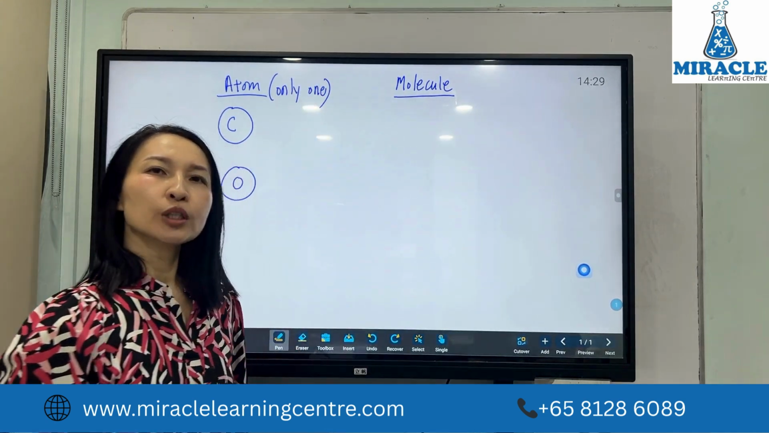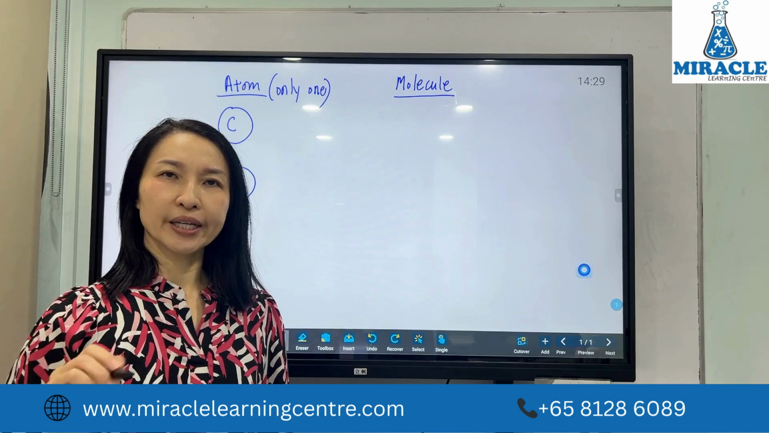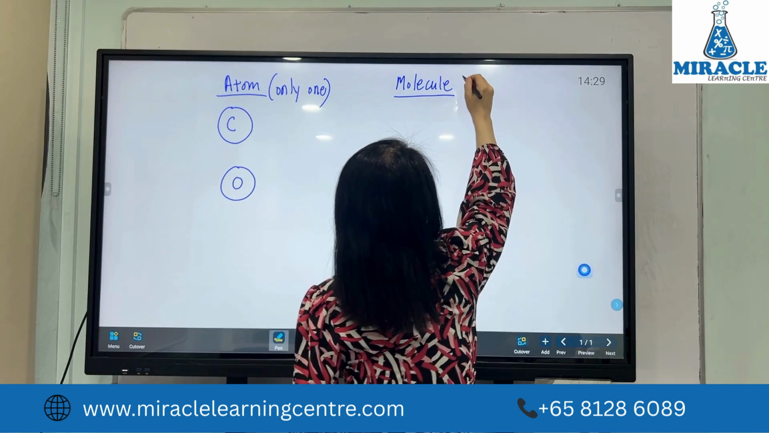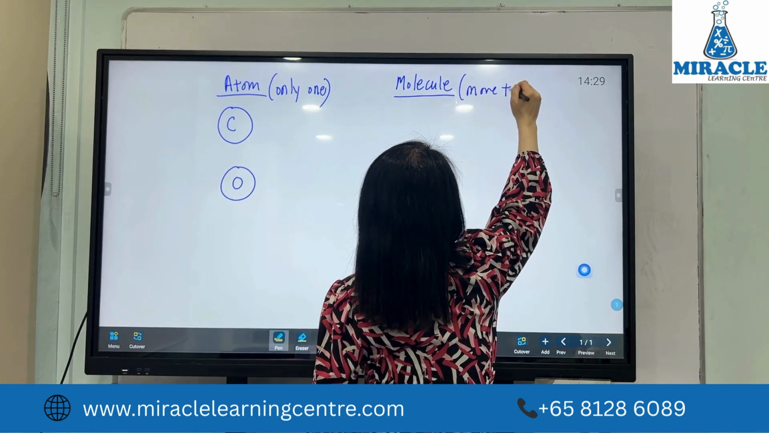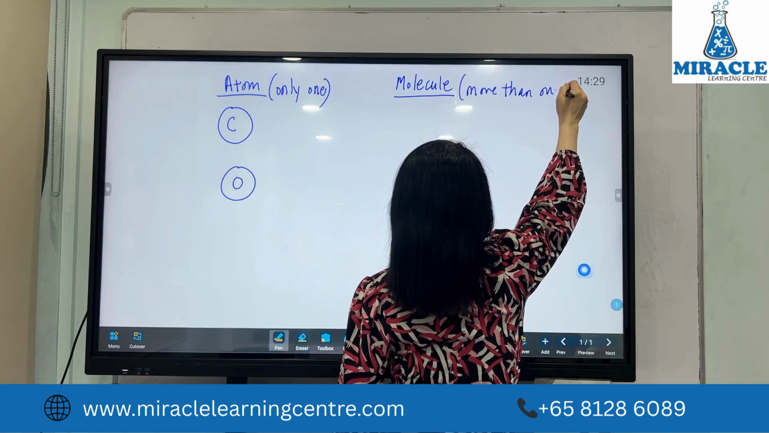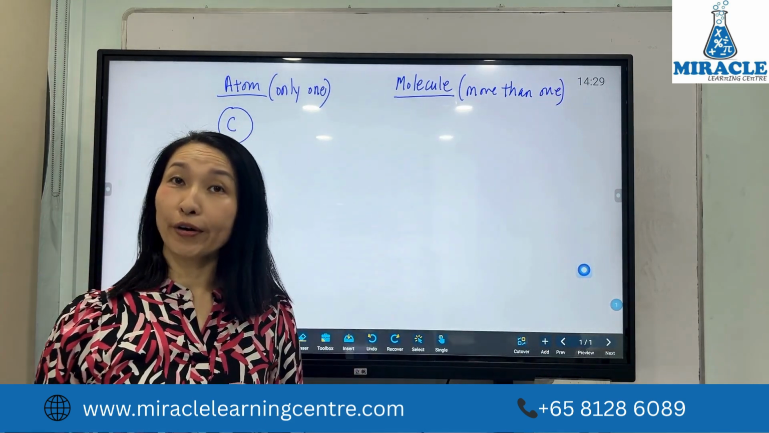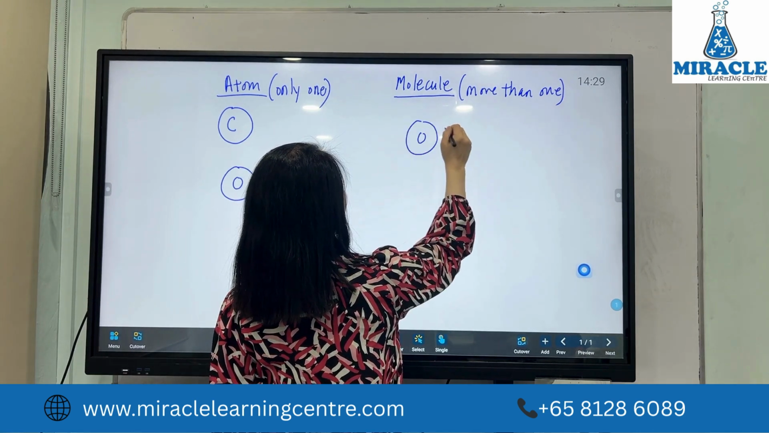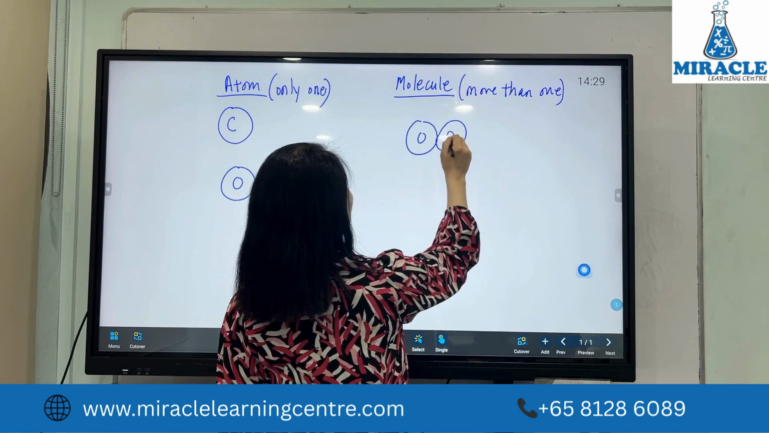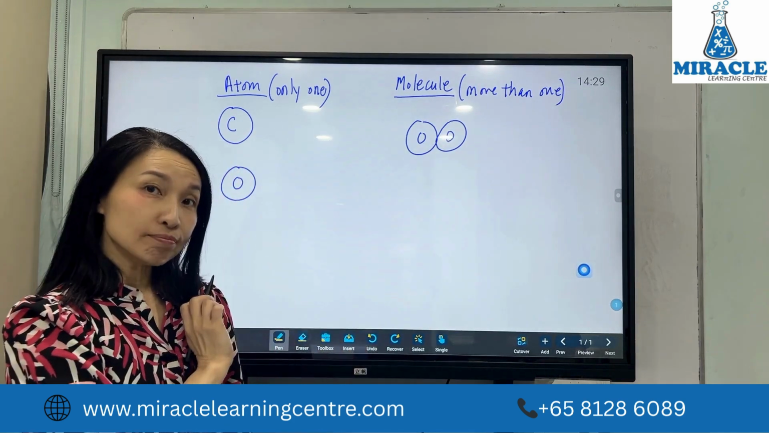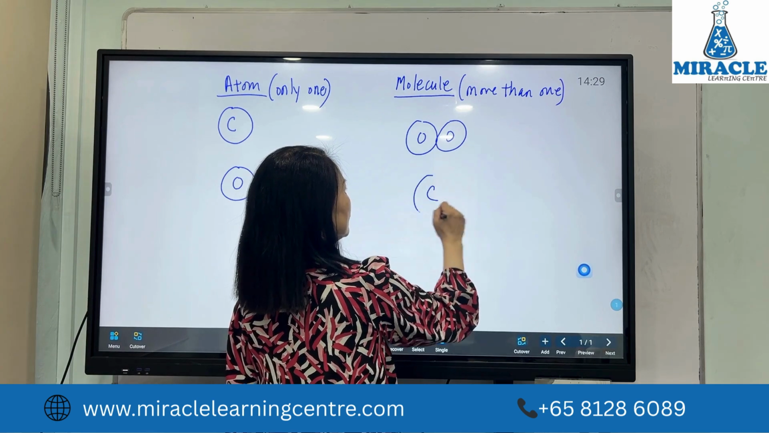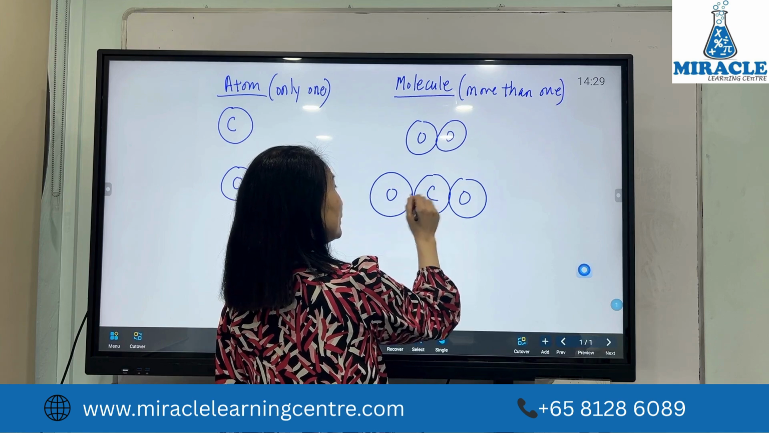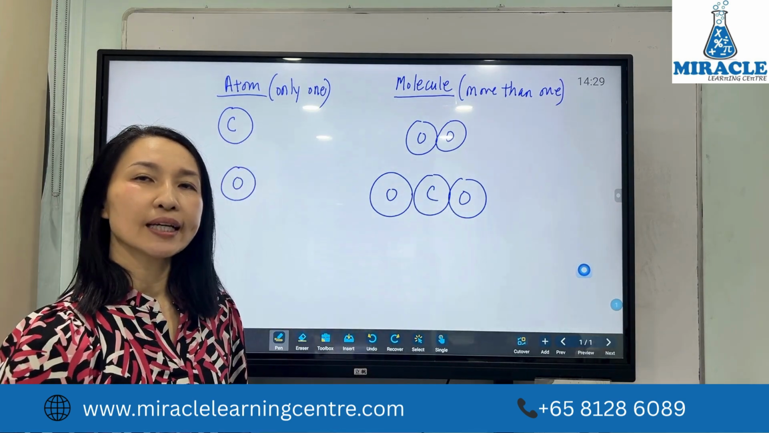How about molecule? Molecule is more than one. Can be same type or different type, doesn't matter. Okay, so as long as there is more than one. Can it be 2 or 3? Yes, can be 2 or 3 or 4. Okay, so for example, we can have oxygen, O2. Oxygen molecule. This is an oxygen atom. Okay, then we have carbon dioxide molecule. More than one. Okay, carbon dioxide molecule.